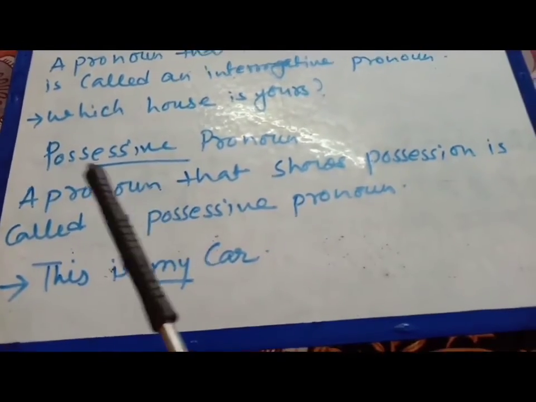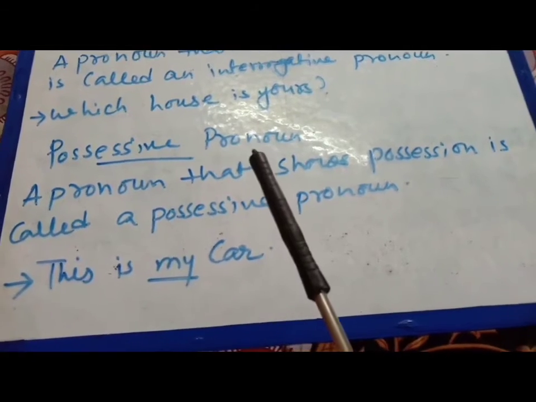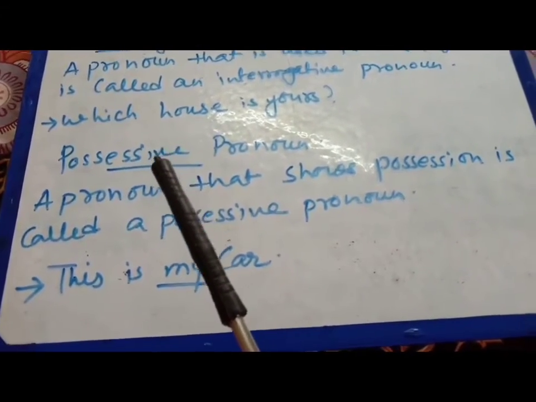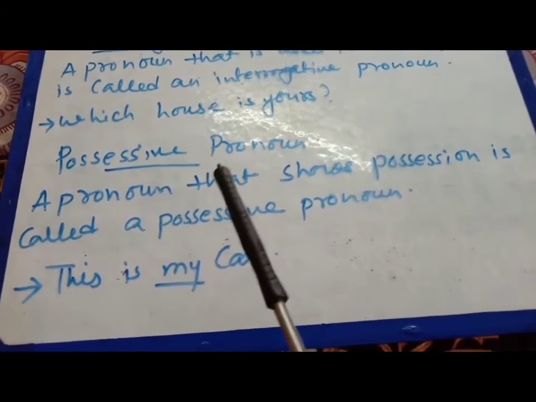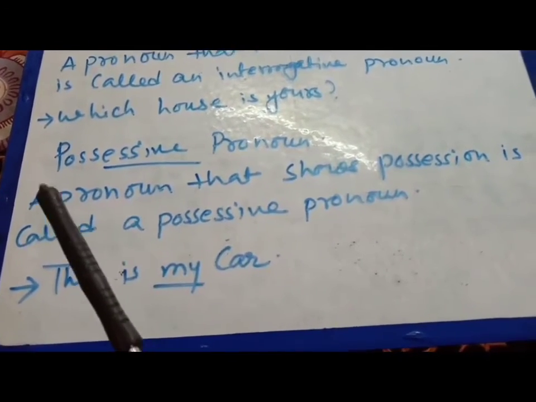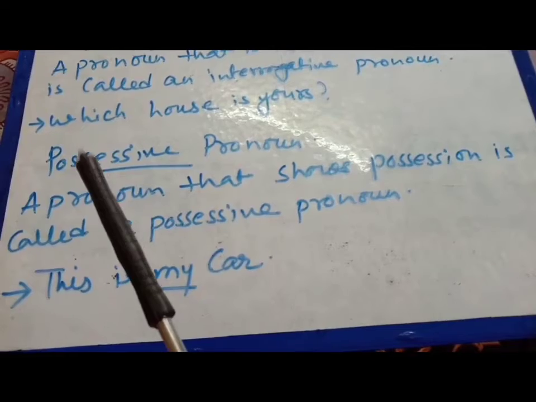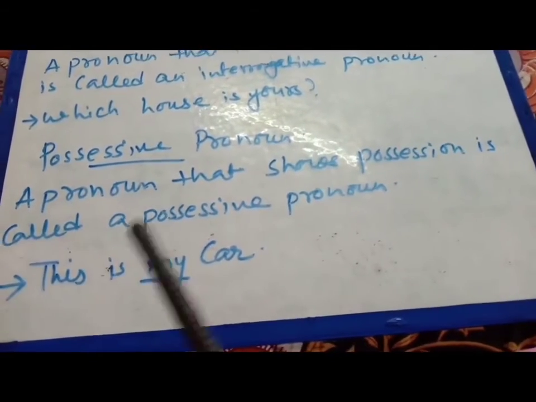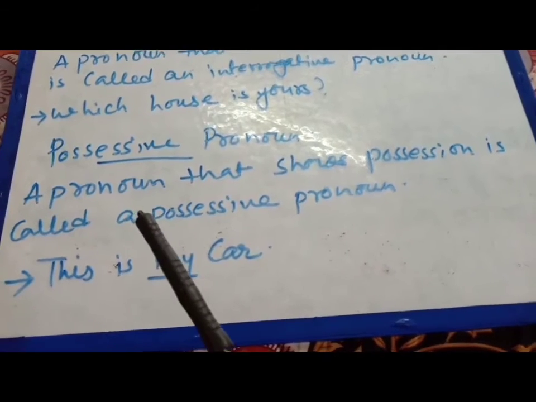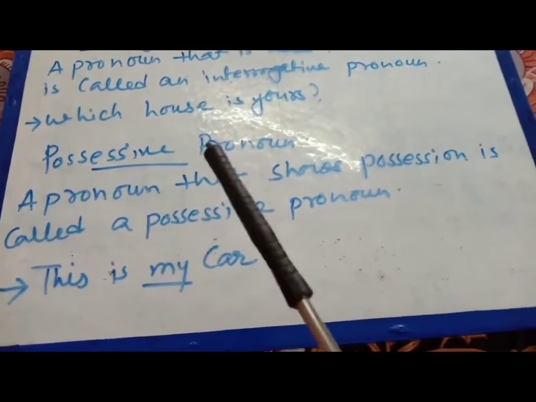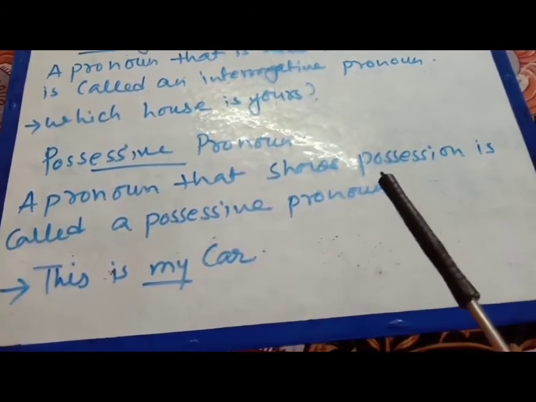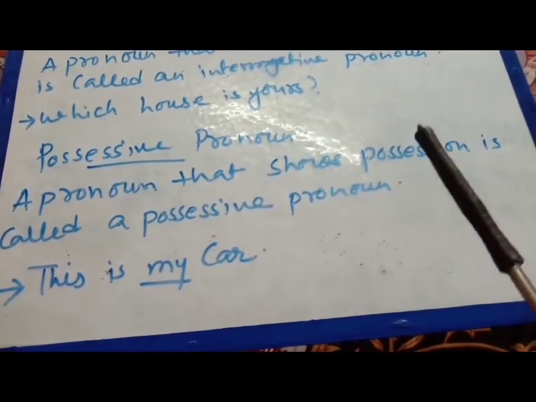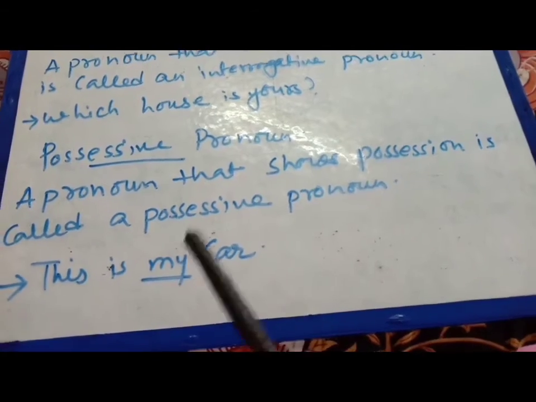Now come to this one. This is called the possessive pronoun. What is a possessive pronoun? Possession means whose thing it is, whom the thing belongs to. A pronoun that shows possession is called a possessive pronoun.